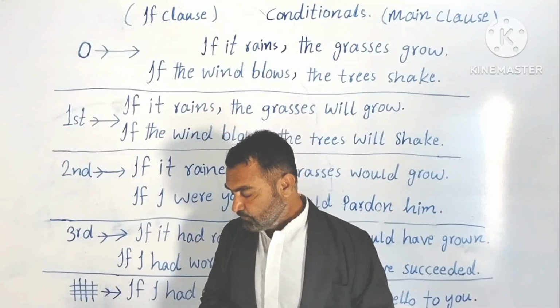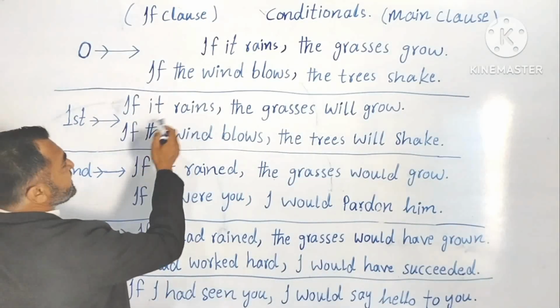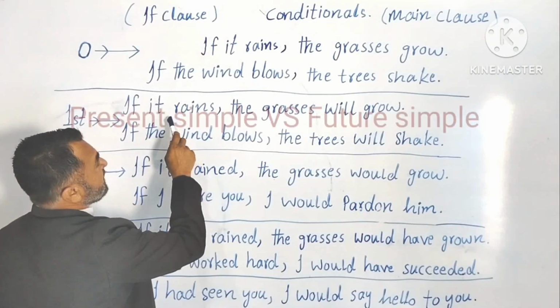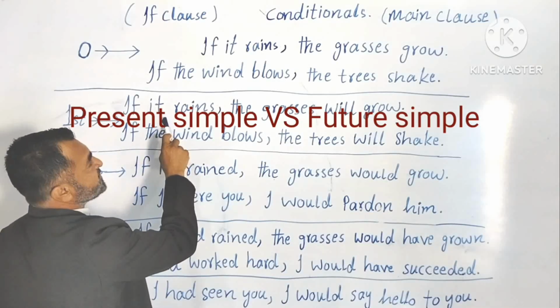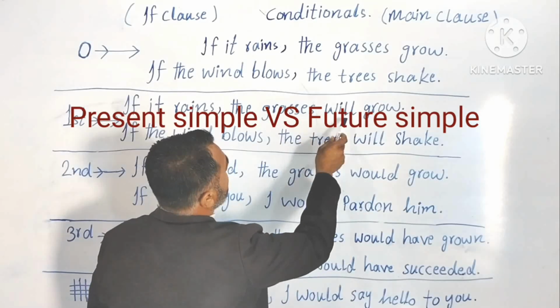Look at the examples now. If it rains, now look, the if clause in first conditional is in present simple, and the main clause, result clause, is in future simple.